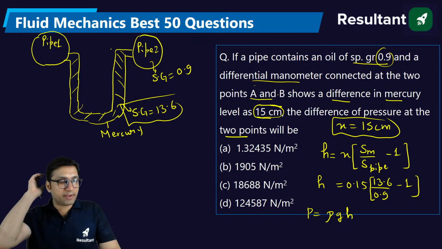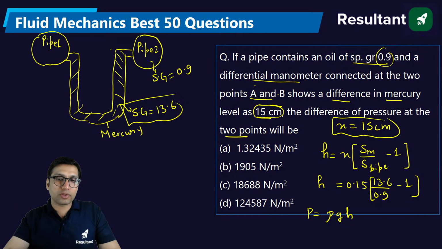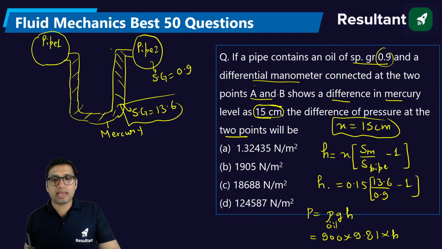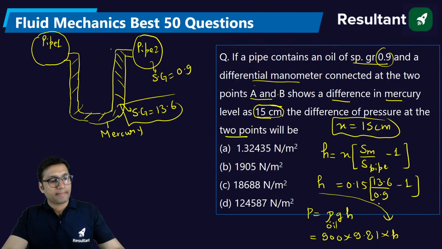Just multiply. Now you will be thinking, sir, which rho will be taken here to find the pressure? Obviously, the density of the oil. You have to take density of the oil, which will be 900 into 9.81 into H. This H has to be kept here. Clear? So just solve it, everyone.